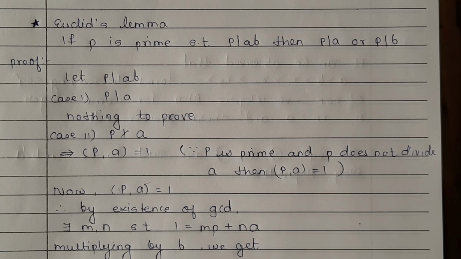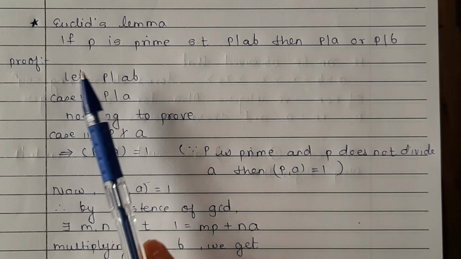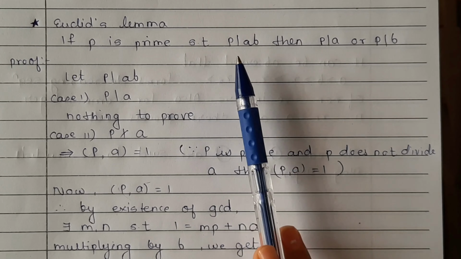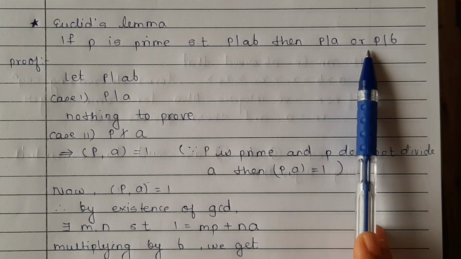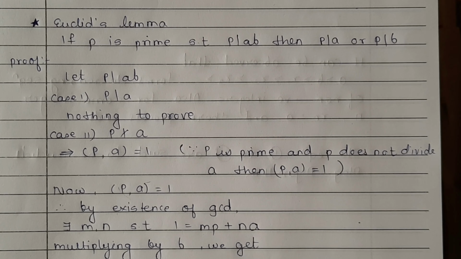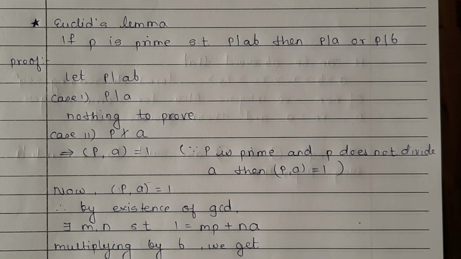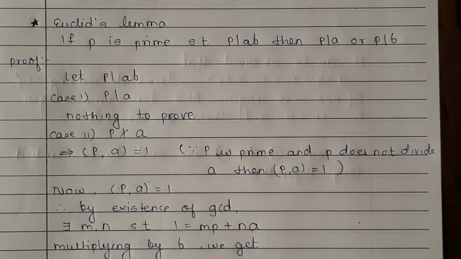Our first topic is Euclid's lemma. So what does it say? If P is a prime such that P divides AB, then P divides A or P divides B. How do we say that P is a prime? P is an integer that can be divided only by one and itself. Okay, so how do we prove this?